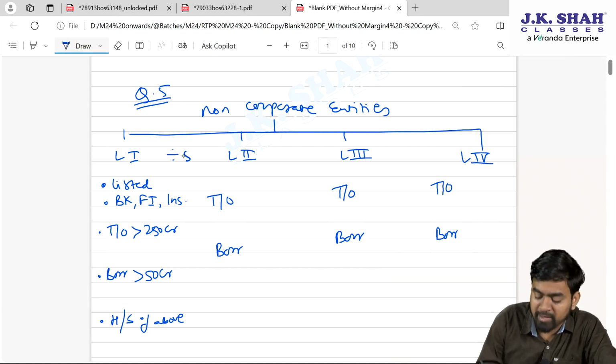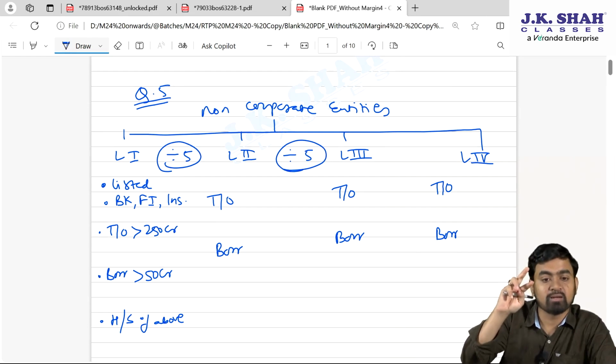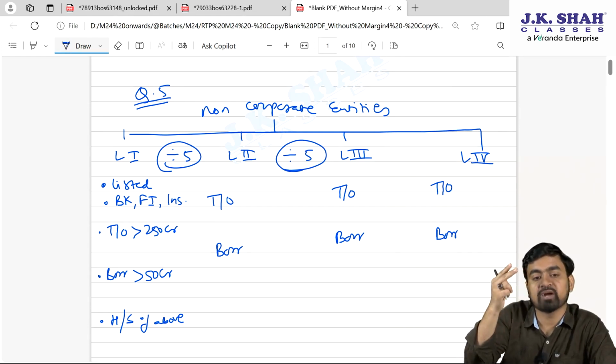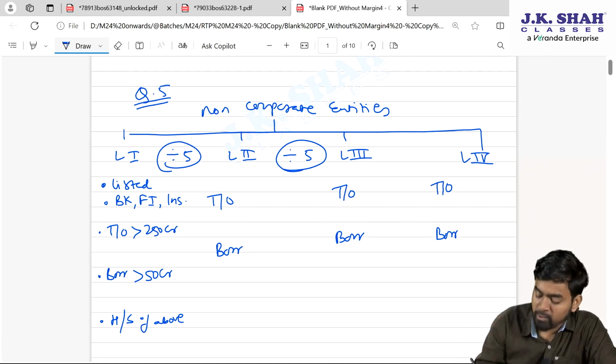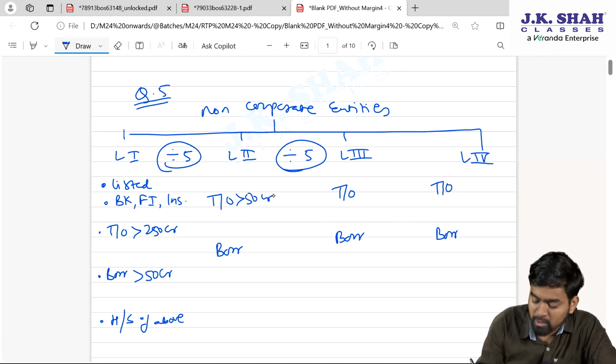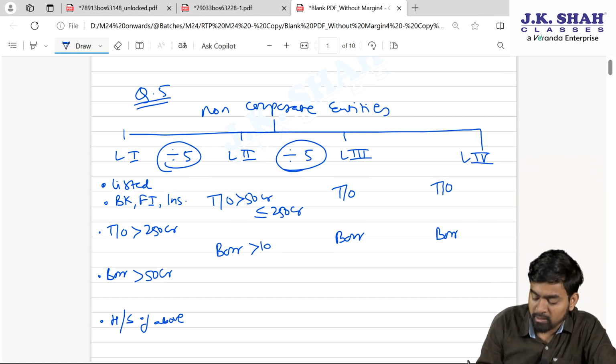So simply it should be divided by 5. Level 2 should be divided by 5. So level 1 turnover and borrowing, if you will divide by 5, you will get level 2 amount. 250 divided by 5, 50 crore. So it should be more than 50 crore, less than equal to 250 crore. Borrowing 50 crore in level 1 divide by 5, so more than 10 crore, less than equal to 50 crore.